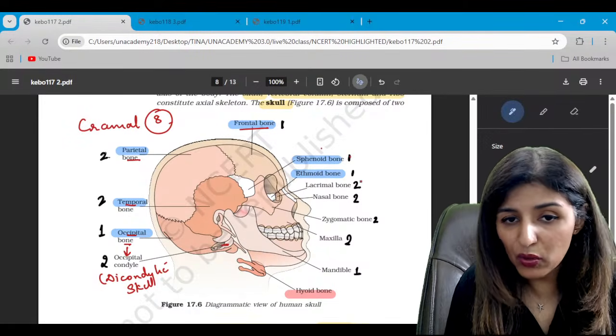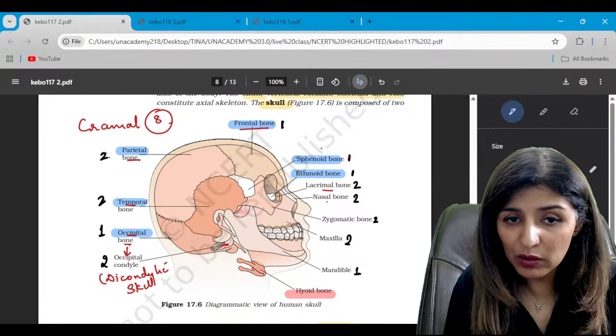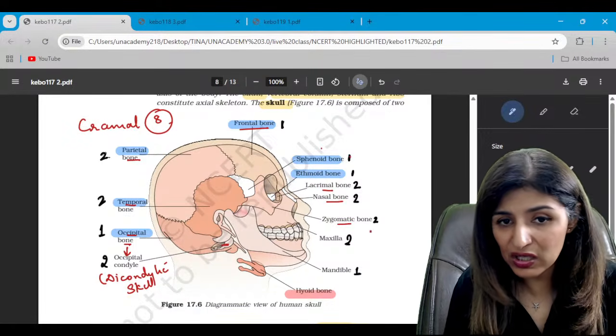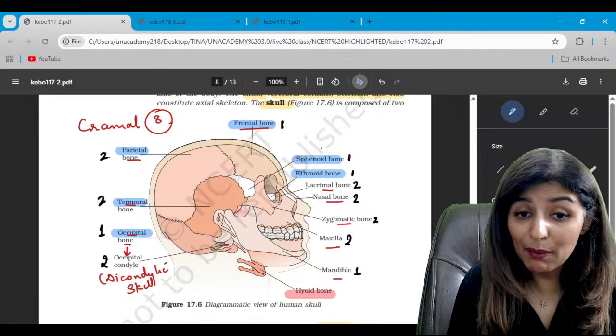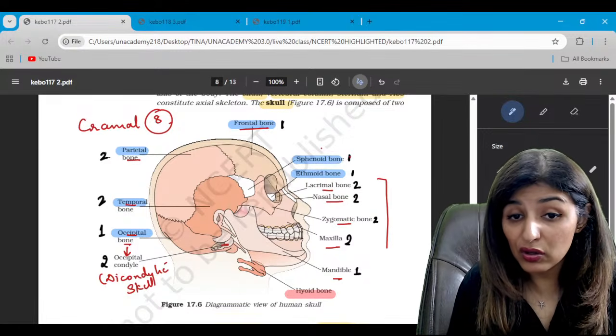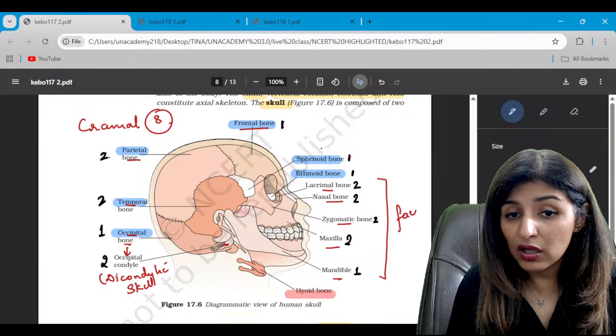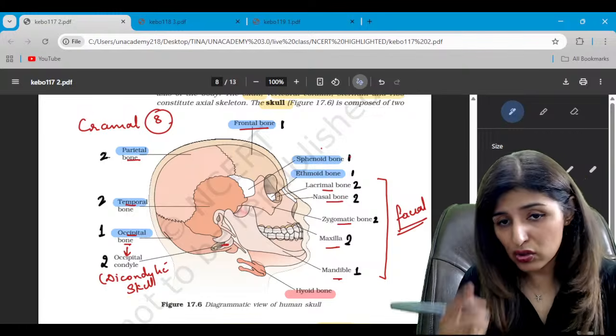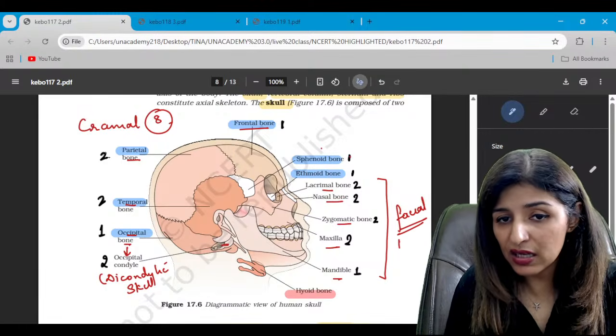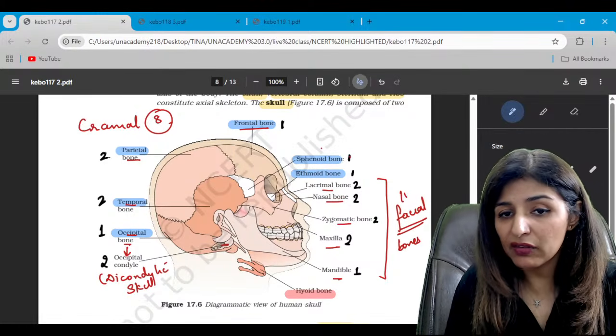Then the rest of the bones not highlighted here are the lacrimal bone, nasal bone, zygomatic, the cheekbones, maxilla, upper jaw, mandible, lower jaw. These constitute your facial bones. Not all of them are shown here. These are 14 in number, 14 facial bones.